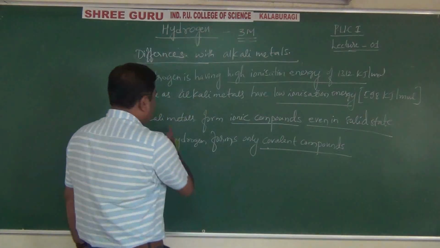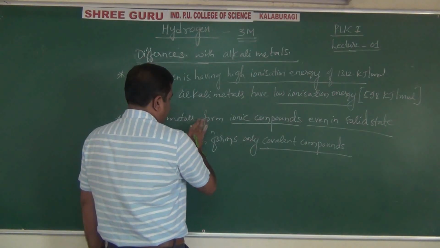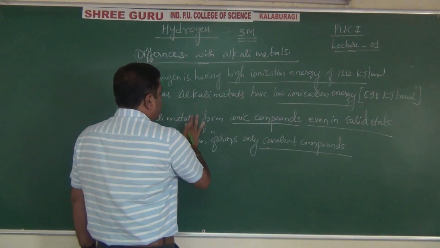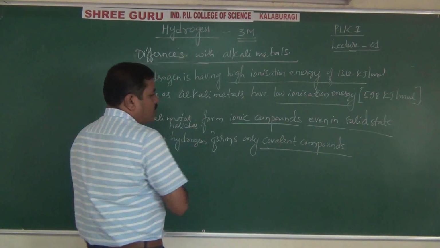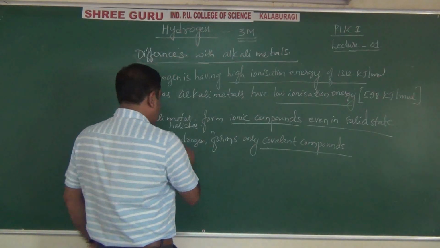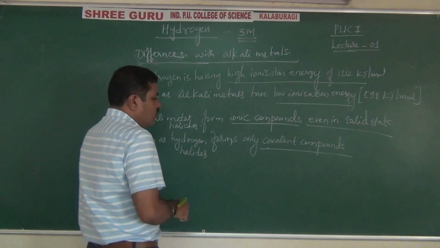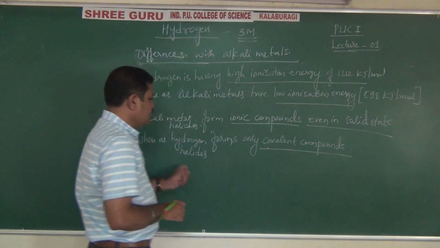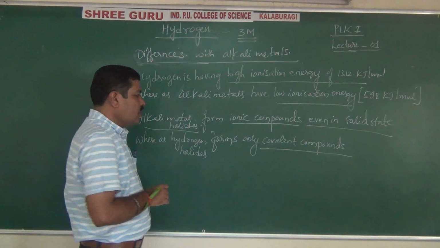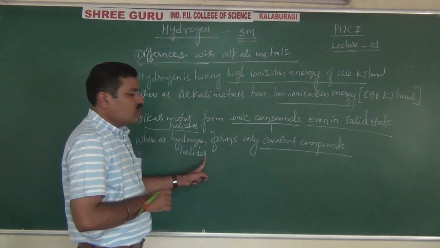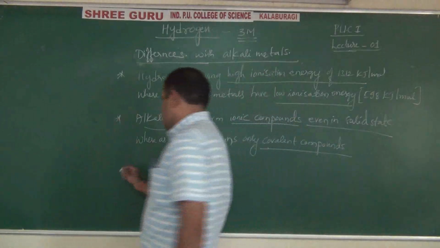So you can write here that alkali metal halides form ionic compounds even in solid state, whereas hydrogen halides, to be more precise, form only covalent compounds. Alkali metal halides are ionic, whereas hydrogen halides are covalent. Right.